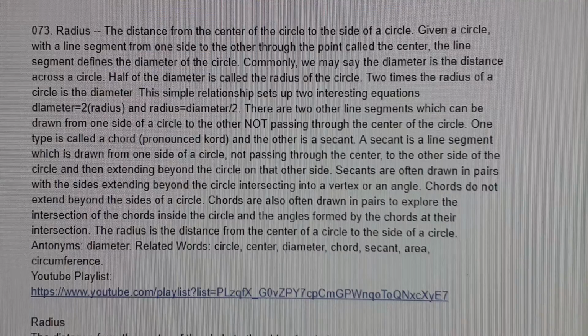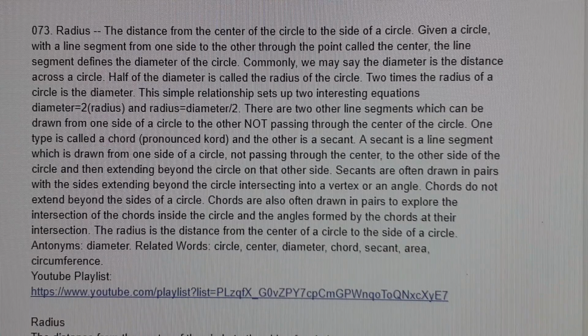There are 2 other line segments which can be drawn from one side of a circle to the other, not passing through the center of the circle. One type is the chord, pronounced K-O-R-D, and the other is a secant. A secant is a line segment which is drawn from one side of a circle, not passing through the center, to the other side of the circle, and then extending beyond the circle on that other side.